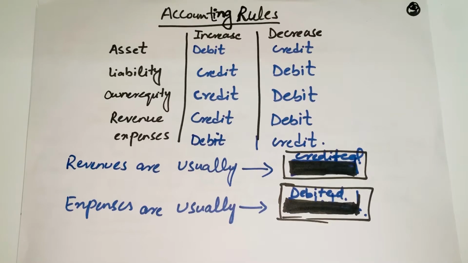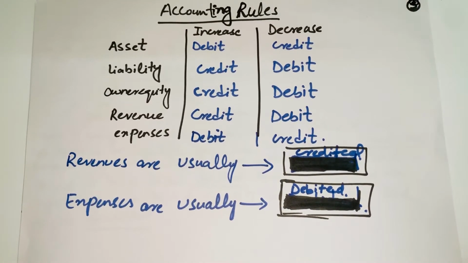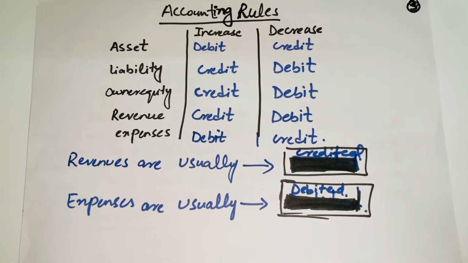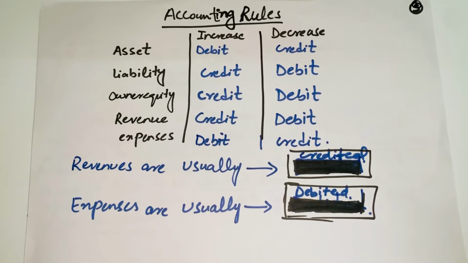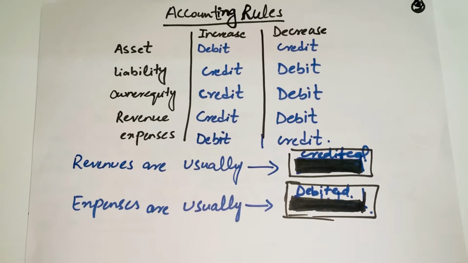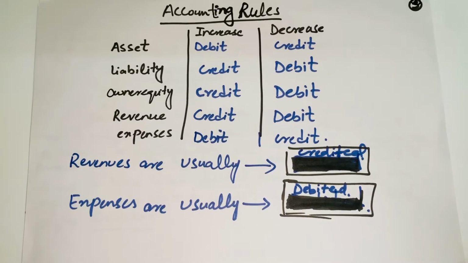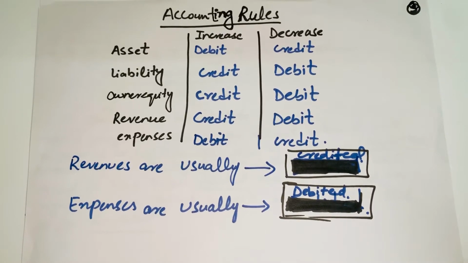For example, as we have discussed previously, for every transaction there would be a debit change and there will be a credit change, and you have to post the transaction into the books of accounts keeping in view the accounting rules. These accounting rules are generally followed all over the accounting, and they are set and defined, and you have to learn or memorize those rules in order to post the transaction into the books of accounts.